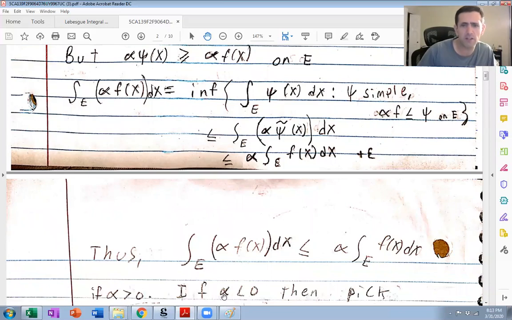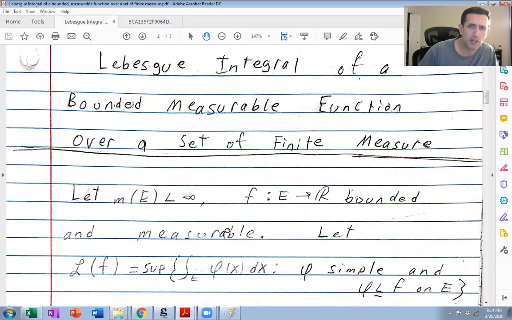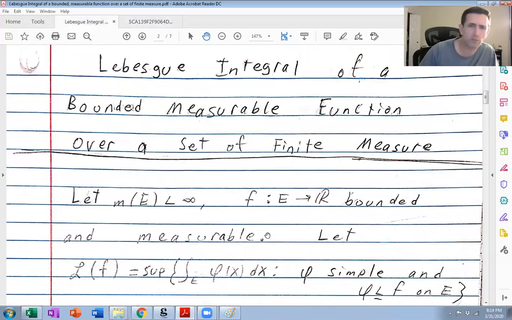If alpha is negative, we have to be a little more careful. So let me remind you of the lower Lebesgue integral definition for the Lebesgue integral. This is the supremum of all these integrals. The supremum is the least upper bound, so if I add something negative to the supremum, it's no longer an upper bound.